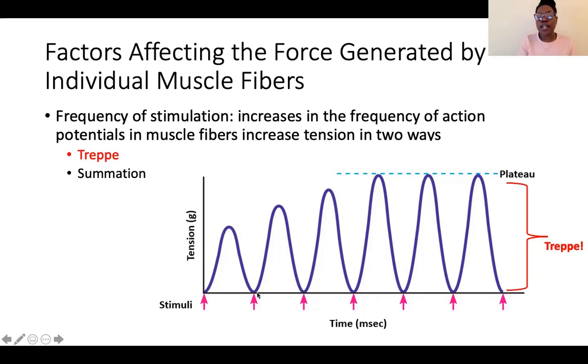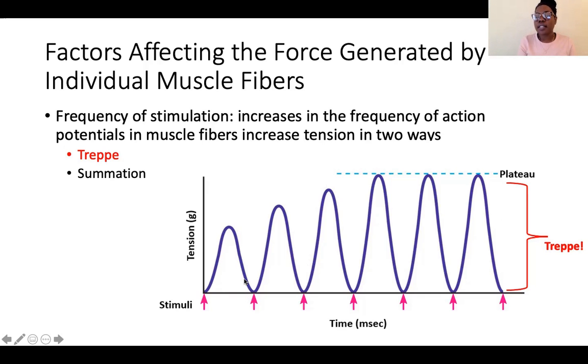If I were to fire another action potential, I generate slightly more force, then the muscle would relax. I'm going to fire another action potential, the muscle would generate more force, and then it would relax until I get to a plateau, which is the maximum amount of force that this muscle can generate. Okay, that idea is called treppe.